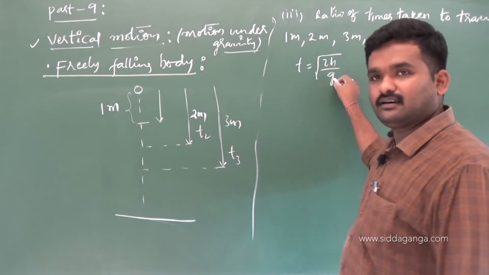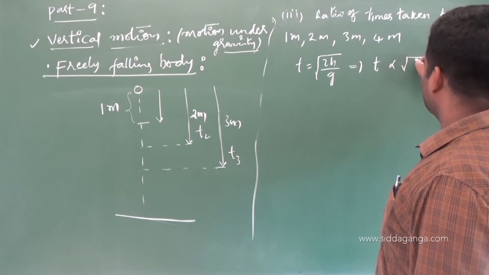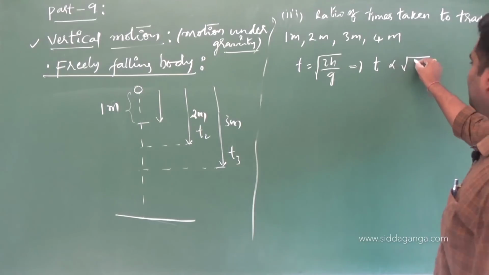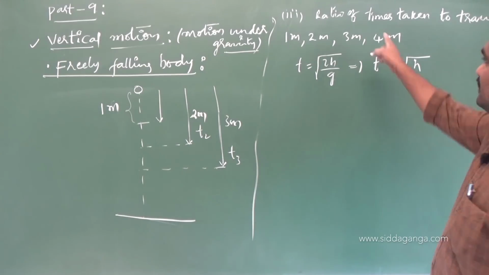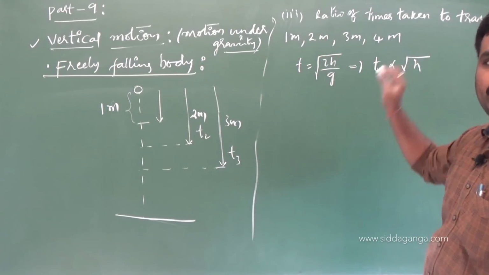See, 2 and g are constants here. That's why T is directly proportional to root h. Time taken is directly proportional to what? Root h. Here what are the displacements we are having? The h values we are having are 1 meter, 2 meter, 3 meter, 4 meter and so on.